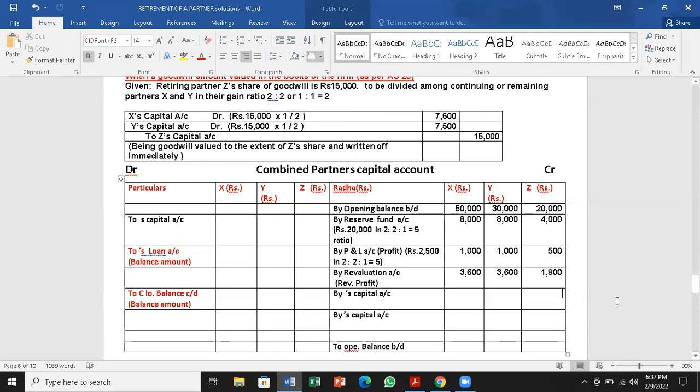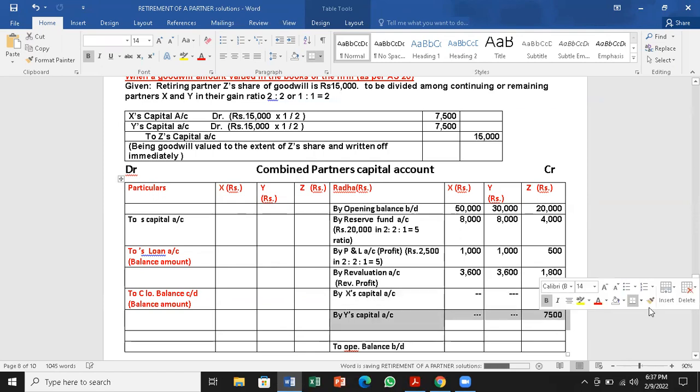Z's account is credited 7,500 from X, 7,500 from Y. So Z's account is being added with 7,500 from X's account, then 7,500 from Y's account.